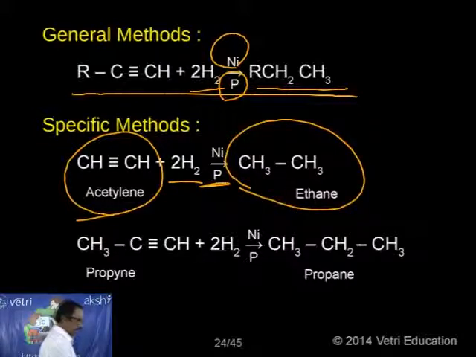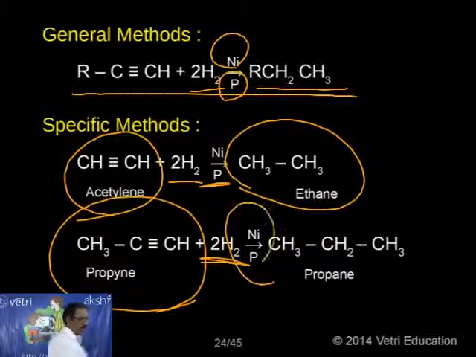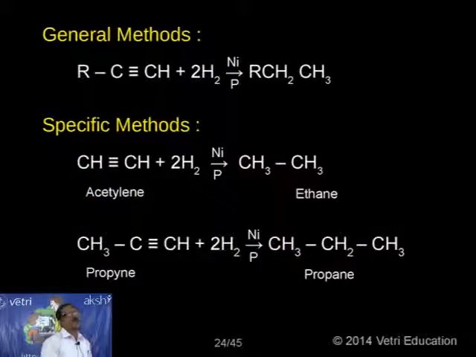Another member, higher member, propyne. So by taking propyne, by passing 2 moles of H2 gas in presence of nickel and phosphorus, I am getting propane. So any alkyne, if I take and pass hydrogen, I will get corresponding alkane. This is the very easiest method of preparation of alkane from alkyne.